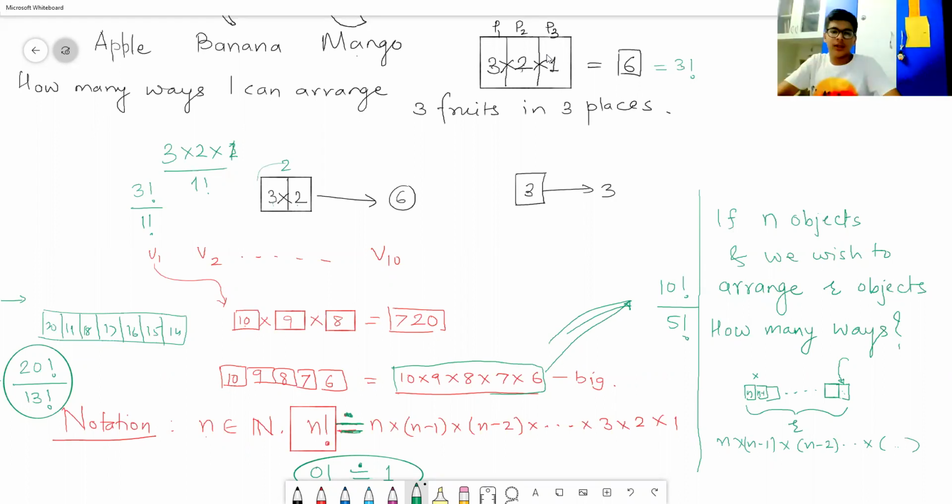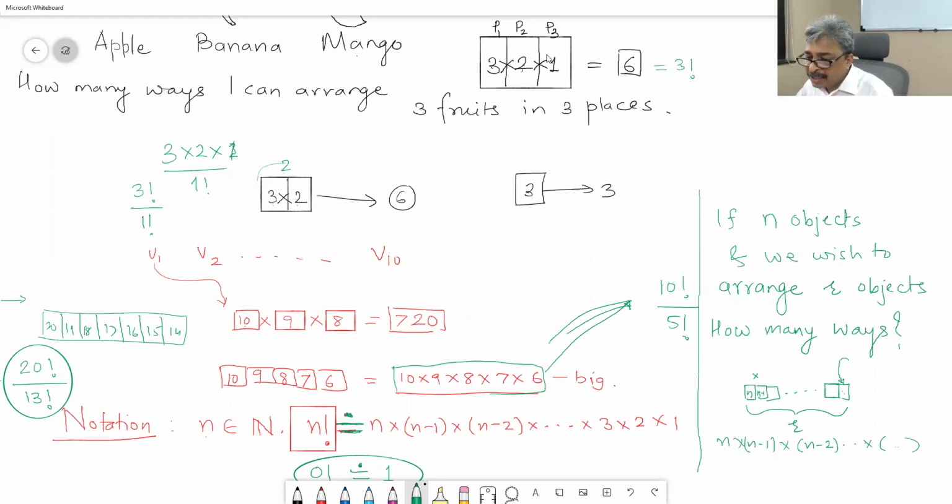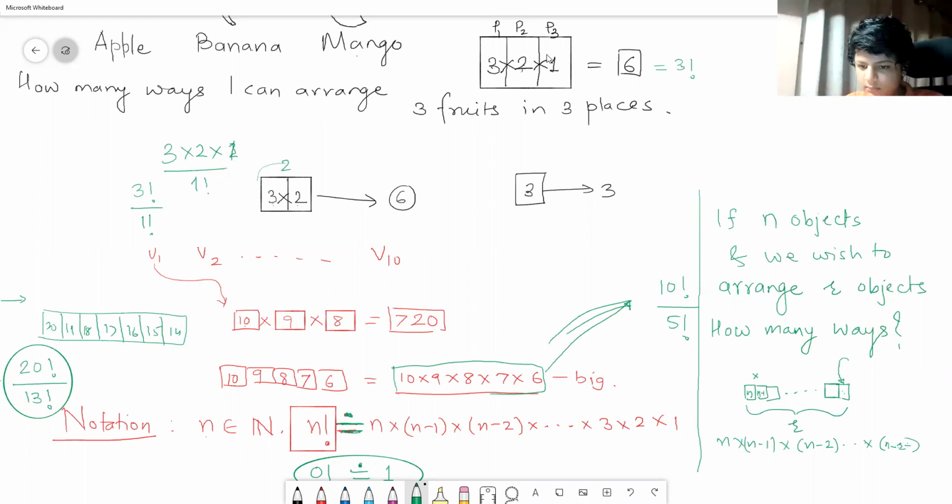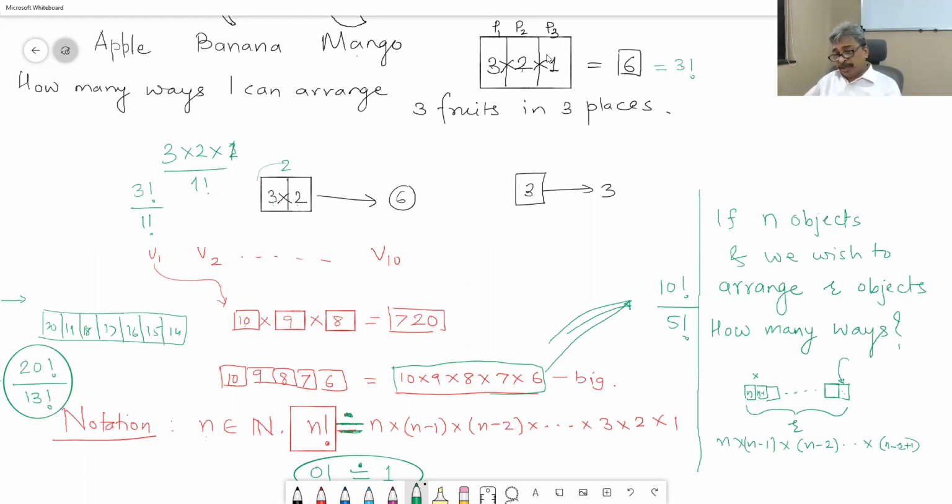When they were 2, we wrote 2. n minus r plus 1. Now, each one of you should be clear why this number should be n minus r plus 1, because n minus r is from here. From here onwards there are n minus r numbers. Is that right? These are r boxes.